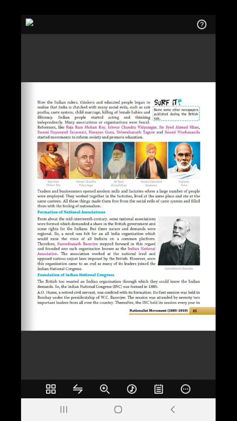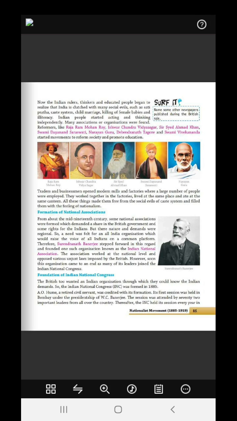So this was a national level, not a regional level, which talked of the whole India. However, soon this organization came to an end as many of the leaders joined the Indian National Congress. This was a failure, and the Indian National Congress was formed, and then many of the leaders went and joined.